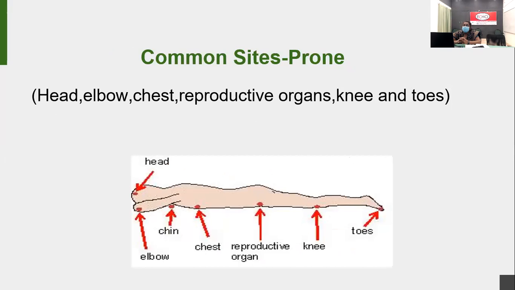Come to the prone position: head, elbow, chest, reproductive organs, knees and toes. These are the important pressure points. If the patient has a big pressure ulcer on the sacral region, usually we put the patients like this. Even in prone position, these are the main pressure points.